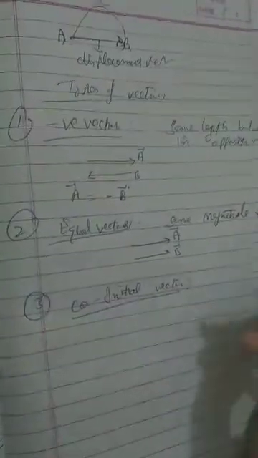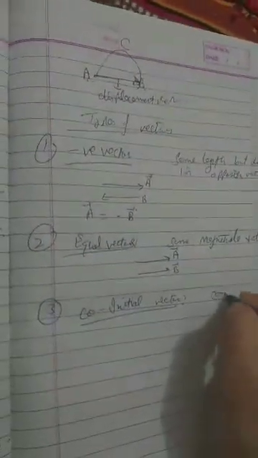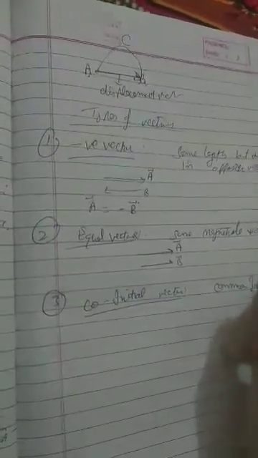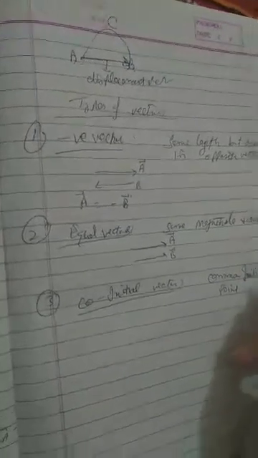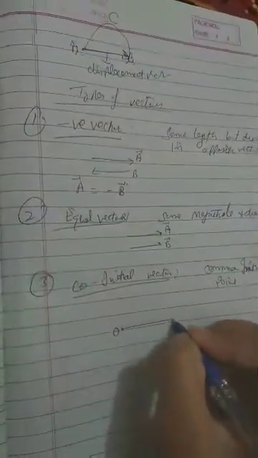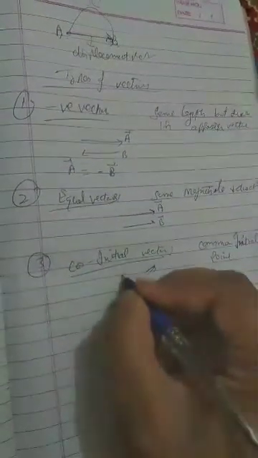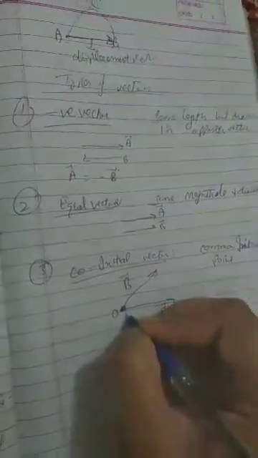Co means same, initial means initial point. Vectors are said to be co-initial if they have a common initial point. If they have a common initial point, then they are called co-initial vectors. For example, one vector is going toward this, that is vector a, and the second is going toward this, that is vector b. Their initial point is this point O, so we can say that they are co-initial vectors.